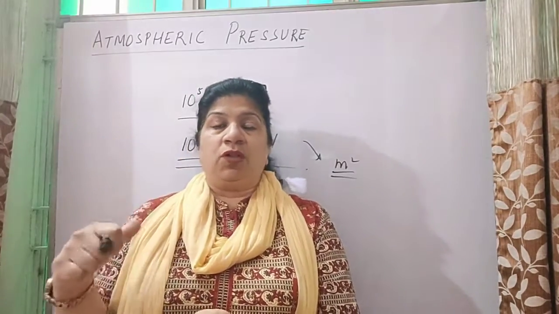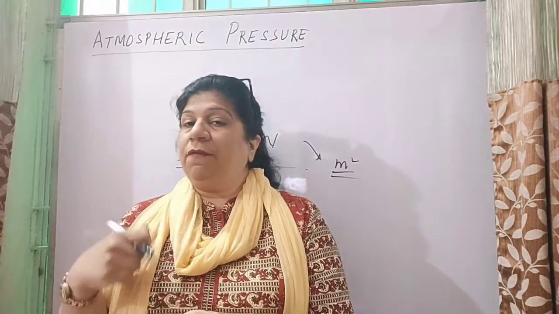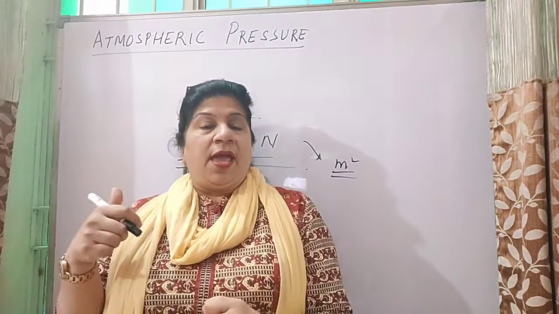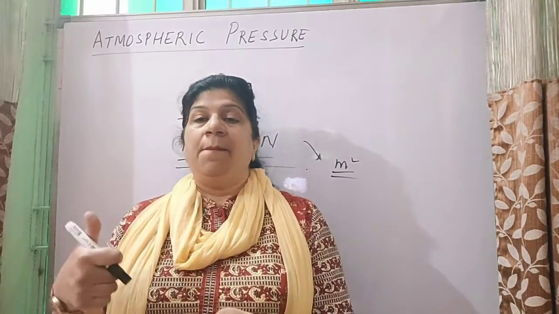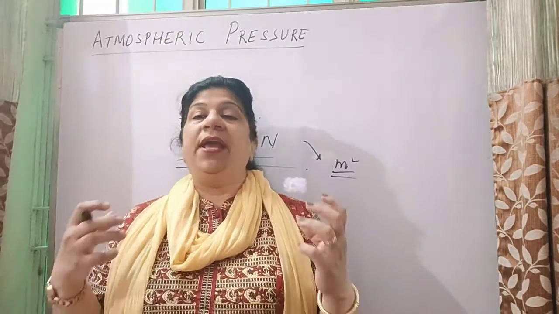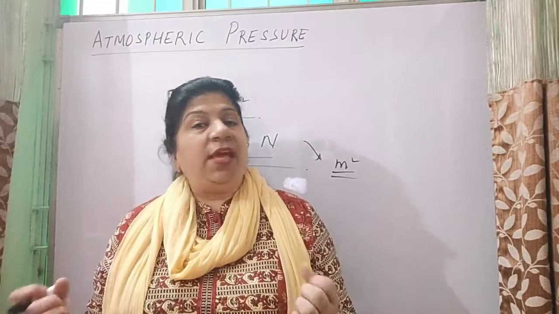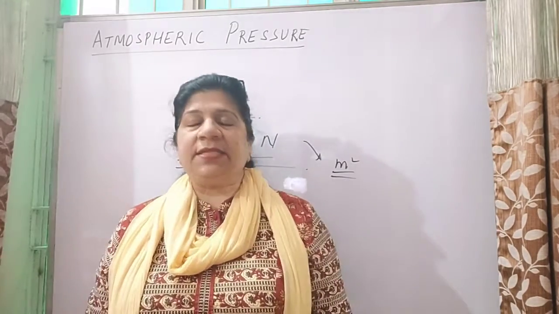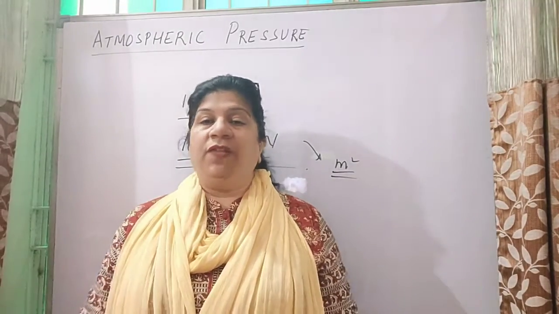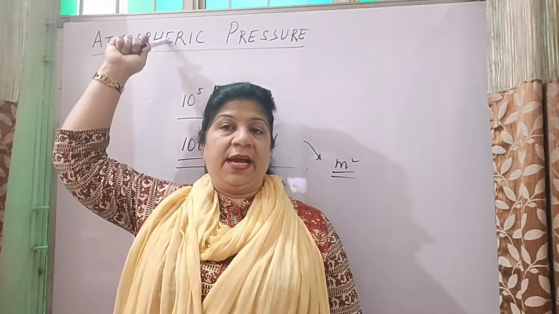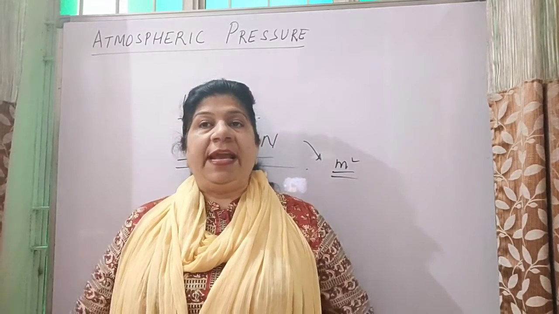This amount of force or this amount of pressure, if I say force, I'll say 10 to the power of 5 Newton of force. If I'm saying pressure, I'll say 10 to the power of 5 Newton per meter square. Pressure is being applied on anything or any substance which is on the earth. This pressure applied by the air on any substance present on the earth is known as the atmospheric pressure. Now, atmospheric pressure को देखने के कई तरीके हैं.